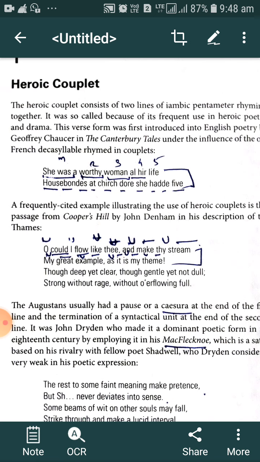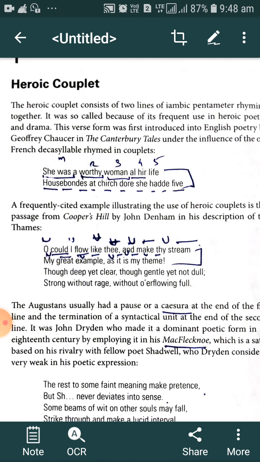Meter is the combination of two or more syllables. That is called meter. There are various types of meter in English literature. We have iamb, we have trochee, we have spondee.